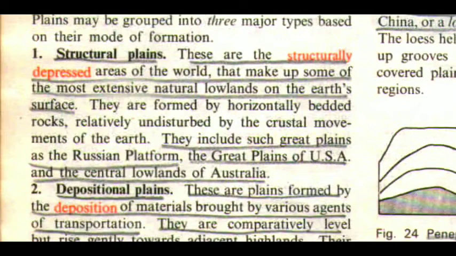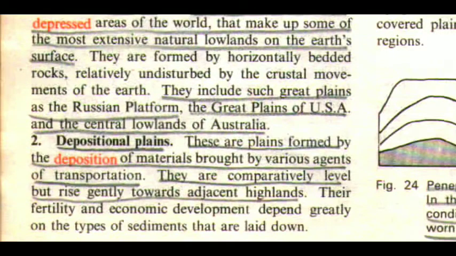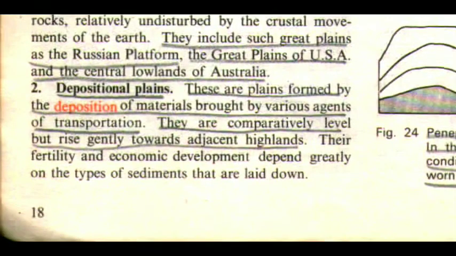The first one is structural plains. These are the structurally depressed areas of the world that make up some of the most extensive natural lowlands on the Earth's surface. They are formed by horizontally bedded rocks, relatively undisturbed by the crustal movements of the Earth. They include such great plains as the Russian Platform, the Great Plains of USA, and the central lowlands of Australia.